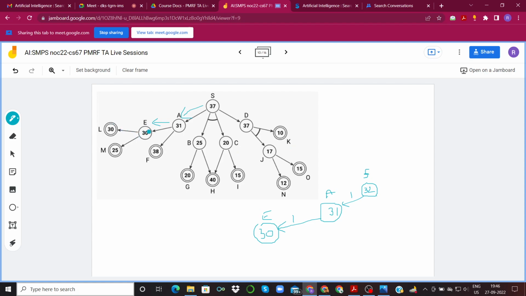So now we are expanding E and we will choose this M direction, because it has a lower cost: 25 plus 1, 26. So this will change to 26.